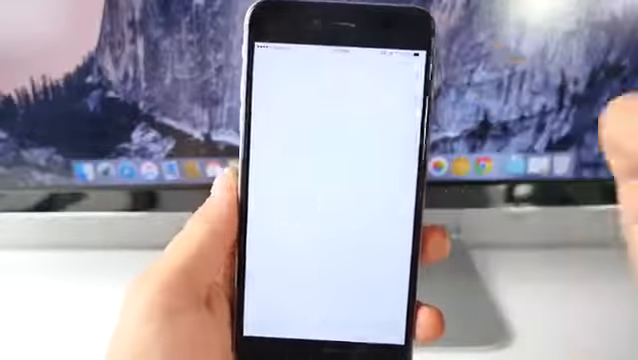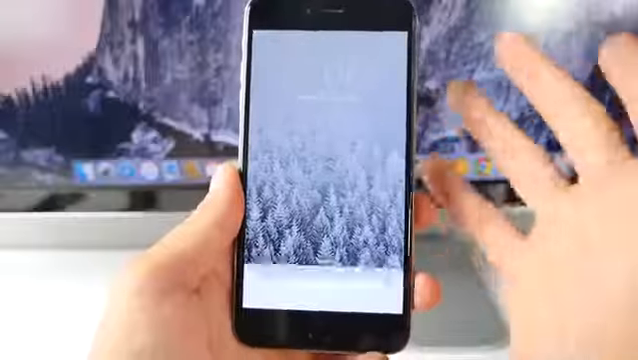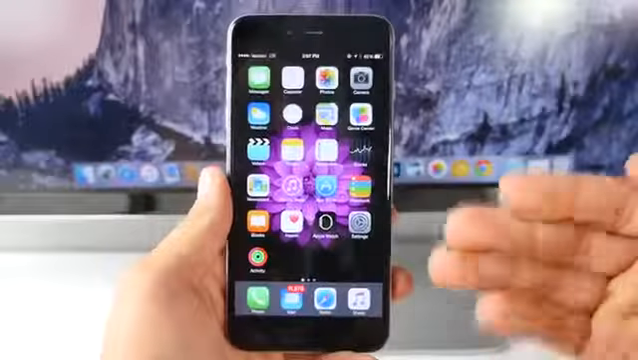Apple got lazy here. I don't see why this is even here. And actually, if you try to go back into here, you're just frozen. You can't use anything. All right, so let's take a look at the home screen.